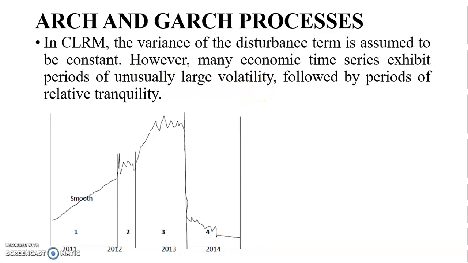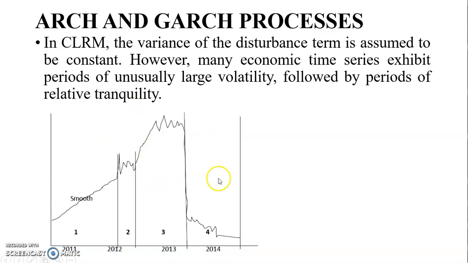If you're talking about exchange rates, stock prices, all these financial time series variables, sometimes you have a relatively volatile period followed by a relatively quiet period, the so-called period of tranquility.